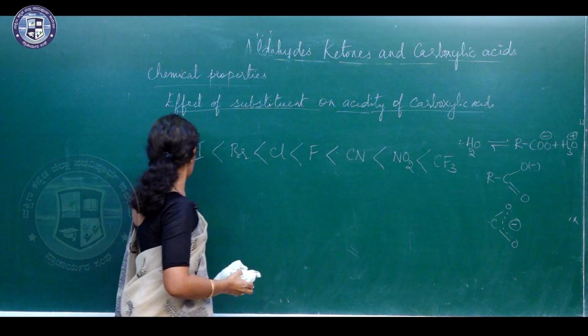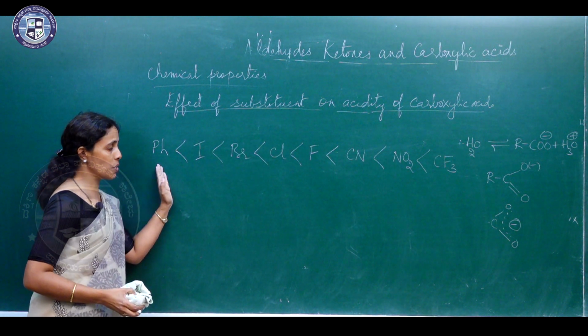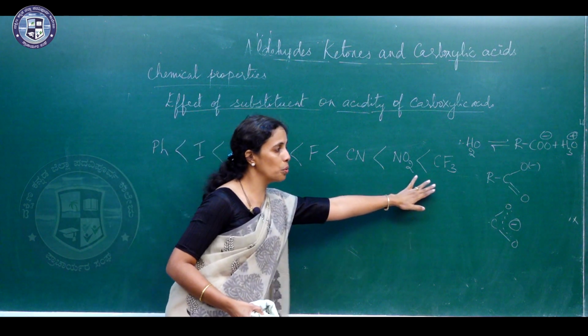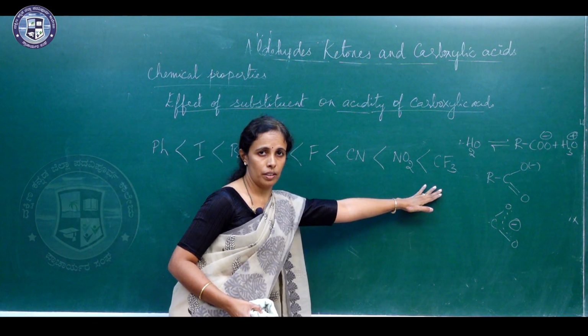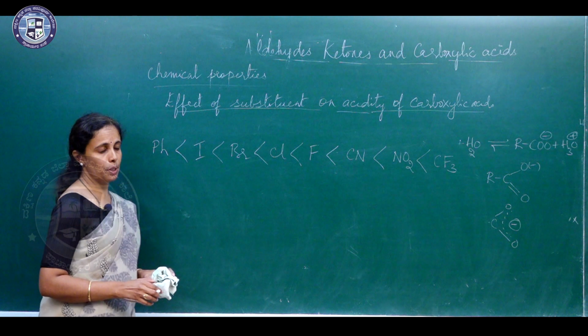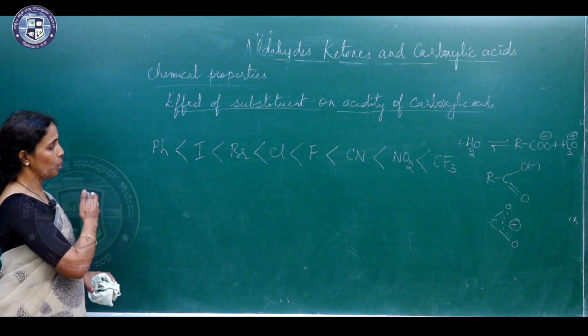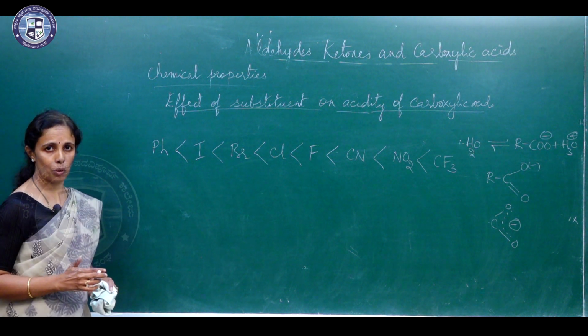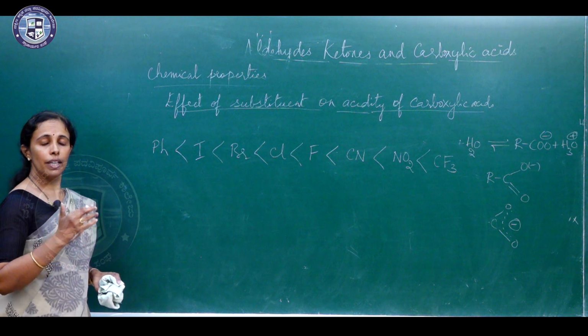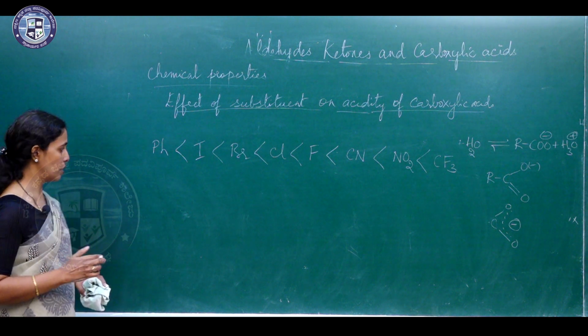So, here you can see the phenyl group is least acidifying and the CF3 group is most acidifying. So, depending on the pKa values, we can go on arranging a few of the carboxylic acids in the increasing order of their acidity.